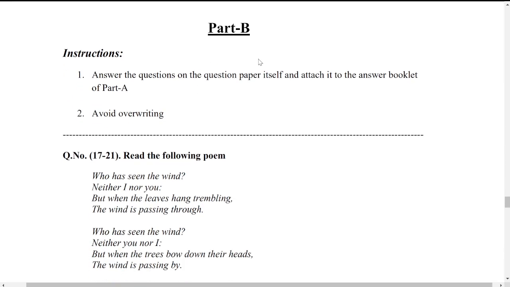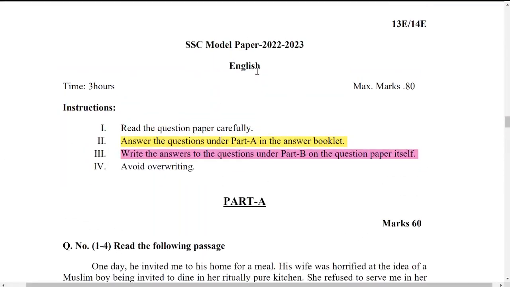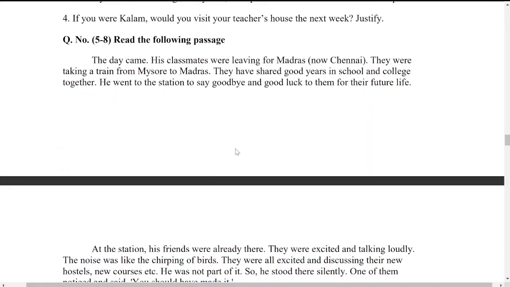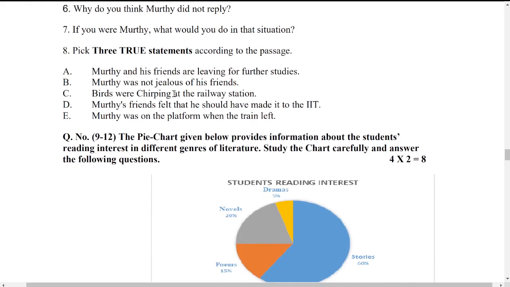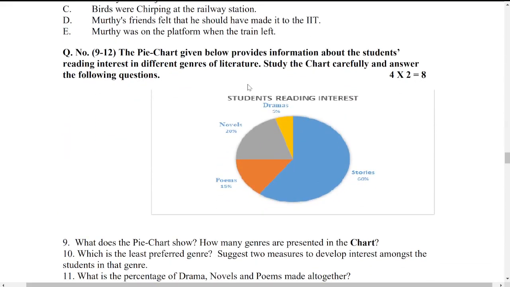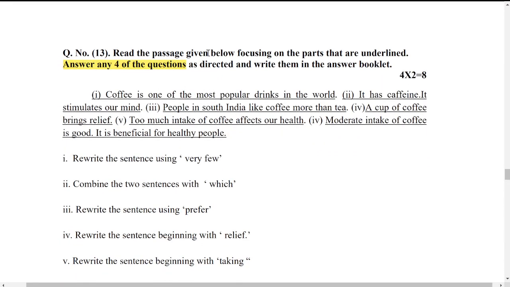Here we are going to part B. So far, in the first section we have completed two RCs. One is from reading A, another one is from reading B or C. Next, continuation, we have pie chart. It can be a pie chart, a tree diagram, a table, a flow chart, whatever. Next one is sentence rewriting. You have to rewrite the sentences according to the given indicators.